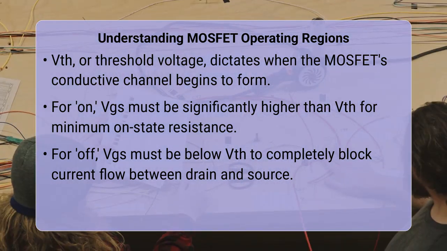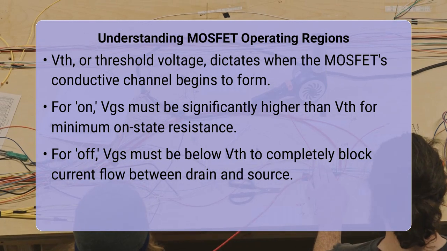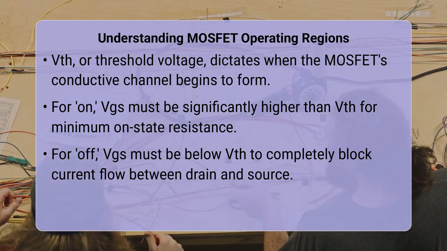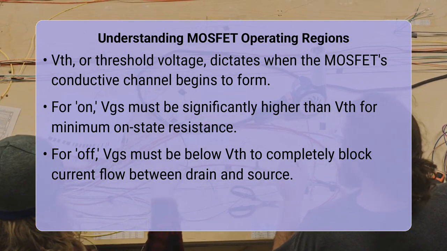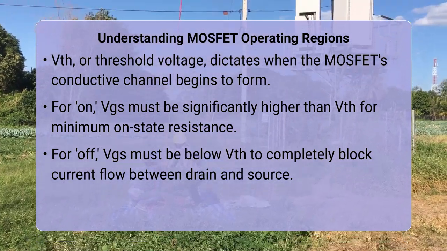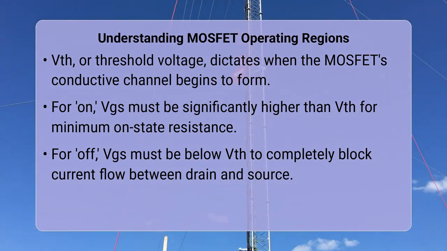To ensure a good on switch, VGS must be significantly greater than VTH, typically 2 to 5 times VTH or more, to drive the MOSFET deep into its ohmic region, where its on-state resistance, known as RDS(on), is at its lowest. This minimizes power loss and voltage drop across the switch.